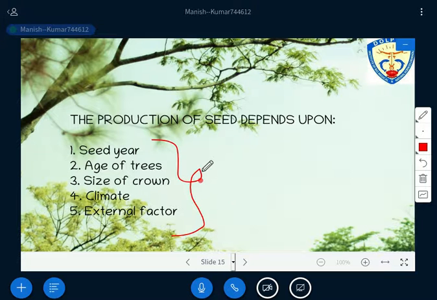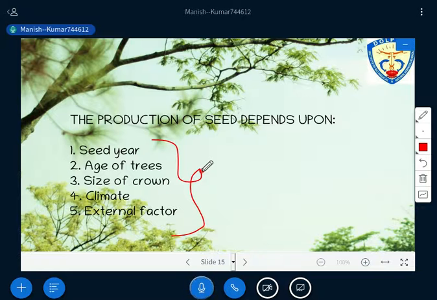The first factor is seed year. First we introduce the seed year. Seed year means what? Listen carefully. Seed year means the particular year in which a given species has an abundant number of seeds. Have you got that? Listen carefully again. Seed year means the particular year in which any species you are selecting for regeneration bears seed abundantly, right?